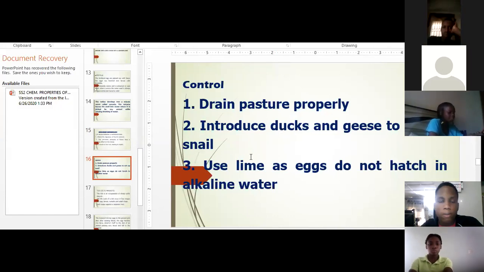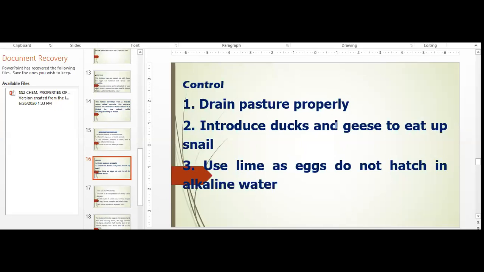Biological control. Wonderful, that's correct. Biological control of pest and disease means you bring a predator that will feed on the prey. So introducing ducks and geese to eat up snail is a biological control of liver fluke. Then also, thirdly, you can use lime, as the eggs do not hatch in alkaline water.